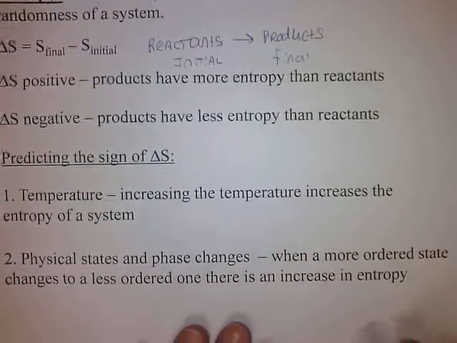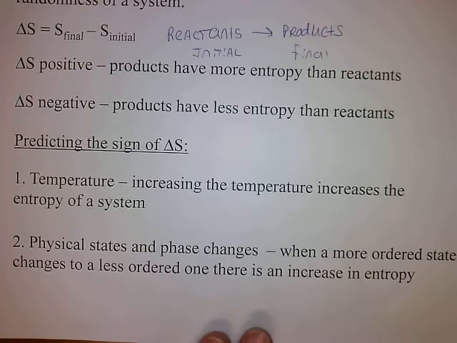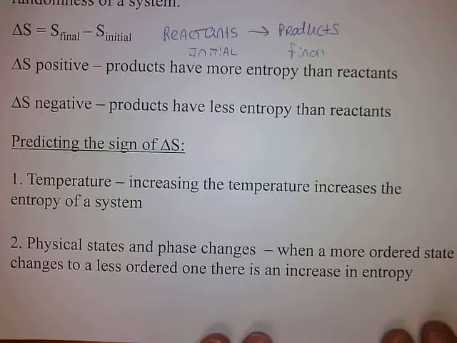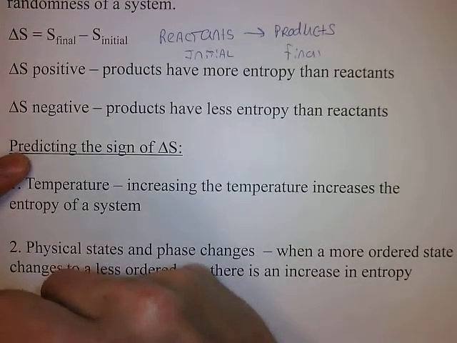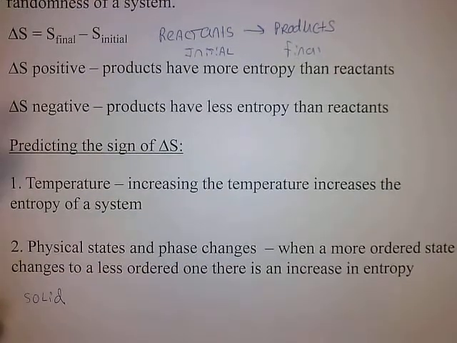Next, physical states and phase changes. When a more ordered state changes to a less ordered state, there's an increase in entropy. You should know this. Your most ordered state is the solid, because a solid is rigid, all the atoms are locked into place.